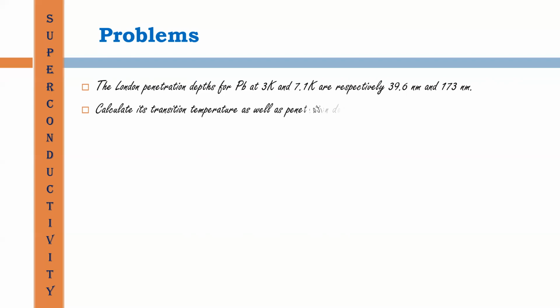Calculate its transition temperature as well as the penetration depth at 0 Kelvin. We have to evaluate the transition temperature, that is TC, and also the penetration depth at 0 Kelvin, that is, we have to evaluate lambda 0.